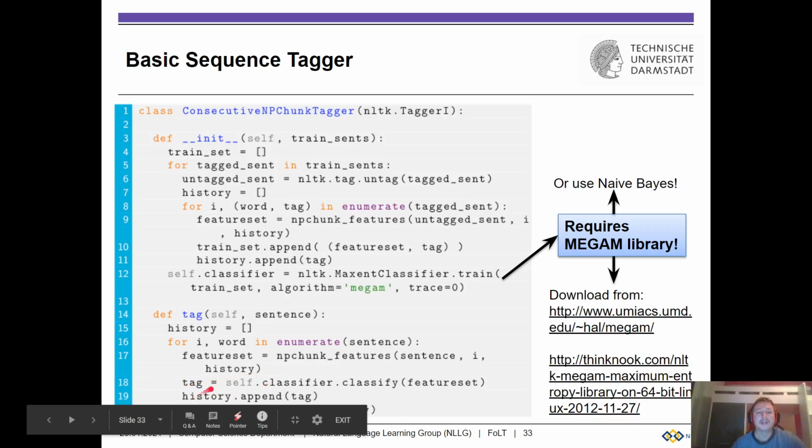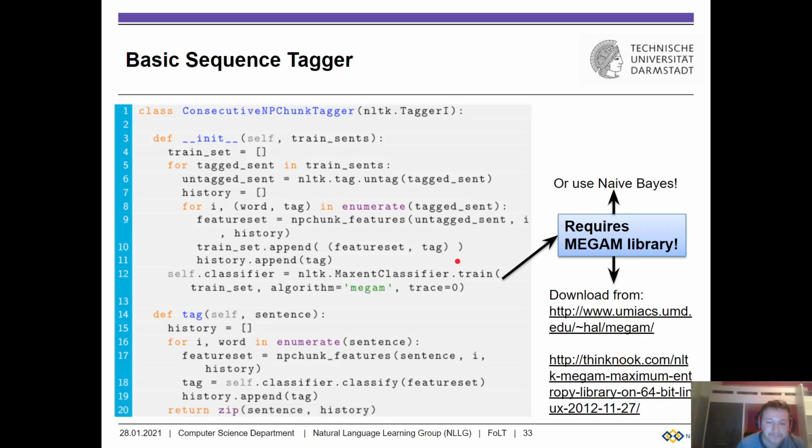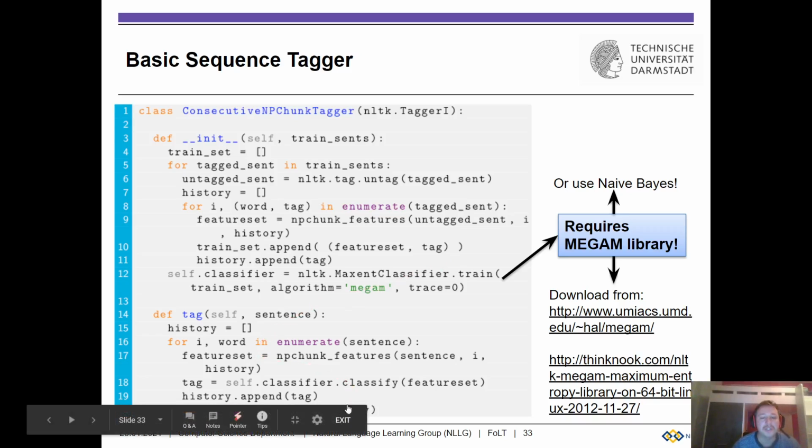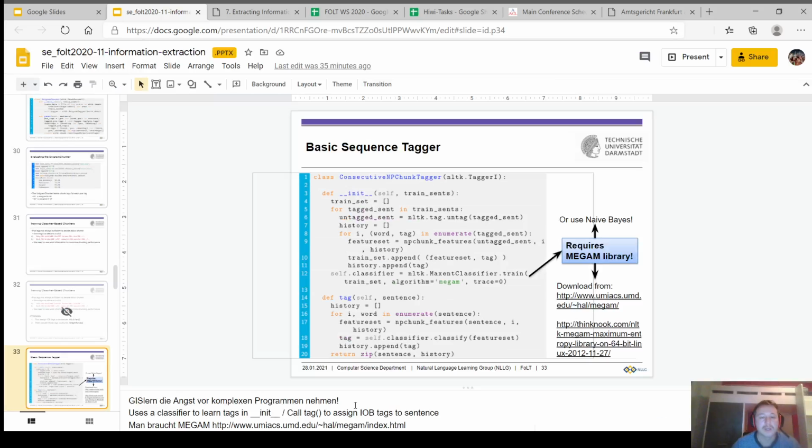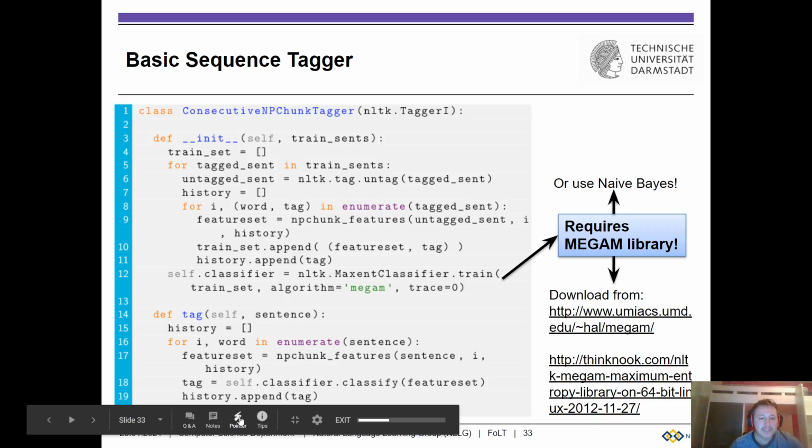And then as at train time we append the chunk label to our history, and then we return the sentence together with the decisions. The history then is basically the predictions of our classifier.